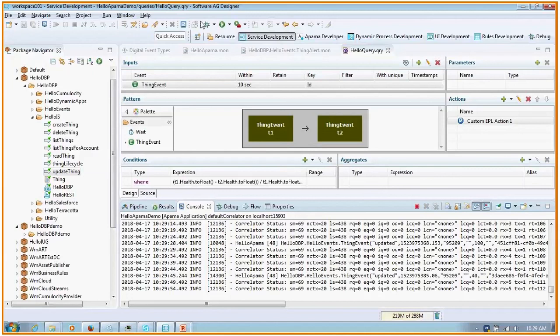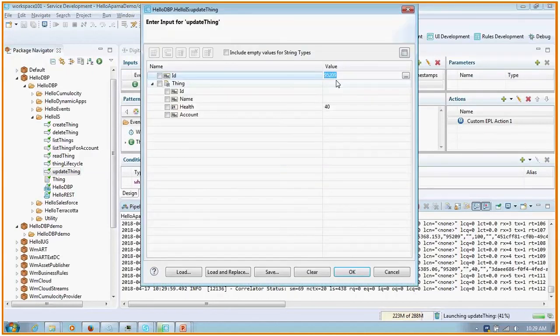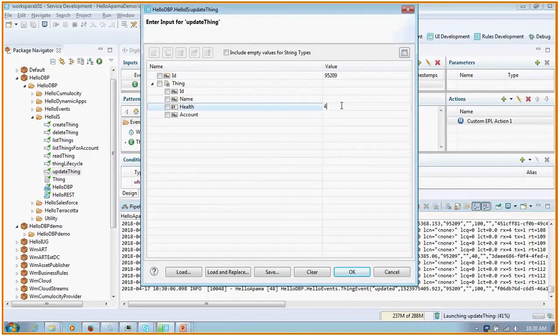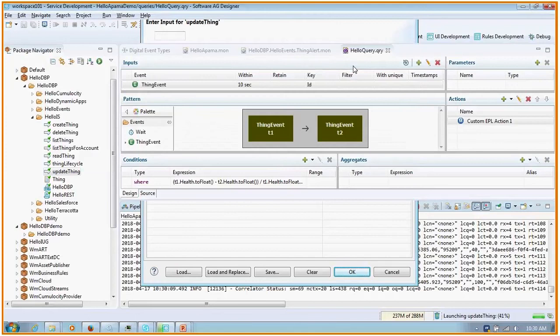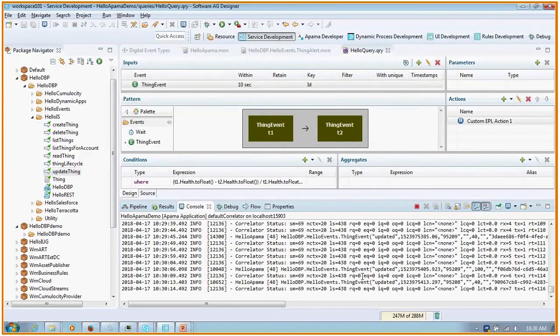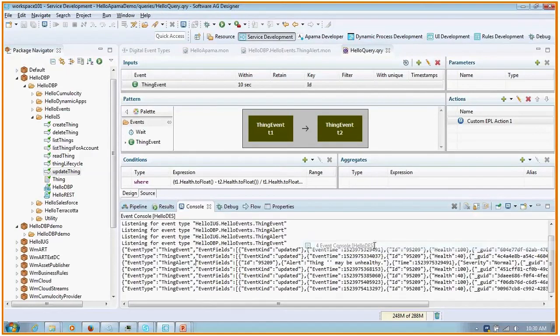So the other thing I can do is I'll do it really fast. I'll do it within 10 seconds, but I'm going to change the ID. So this will be 100. And I'll do it really fast and make it 40, but I'm going to also change this to make it 8, and this shouldn't work. So it didn't have an alert. So I'm going to stop this right now just to make sure that it did generate an alert at the beginning, and then we had all these other events, and it did not generate an alert.